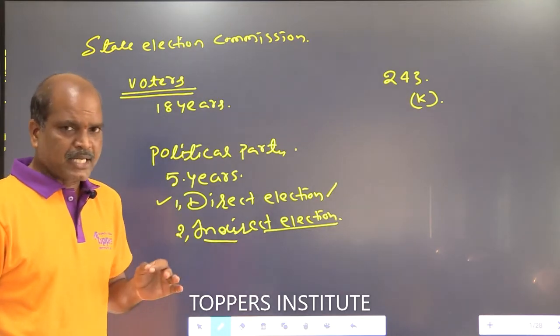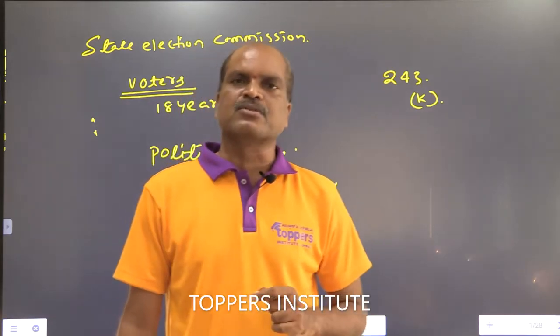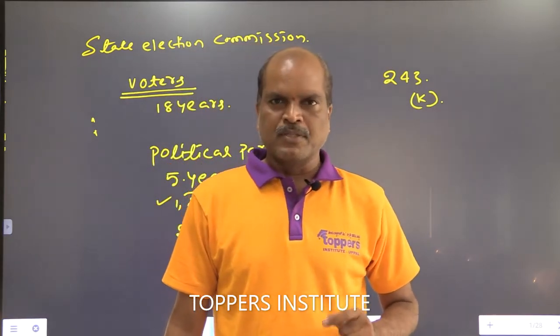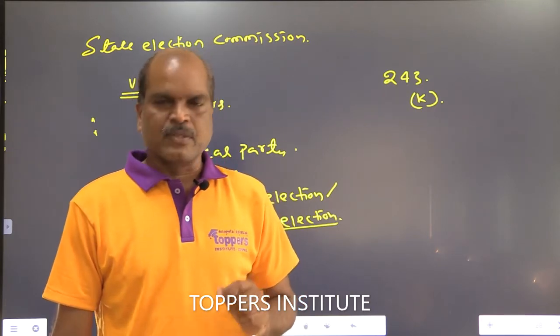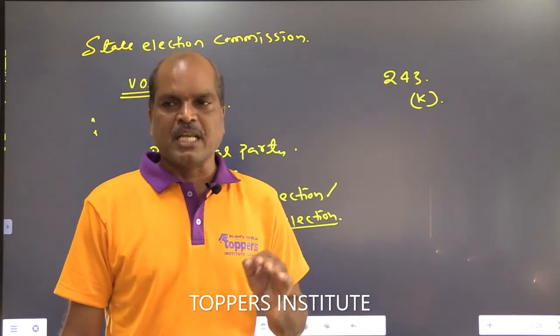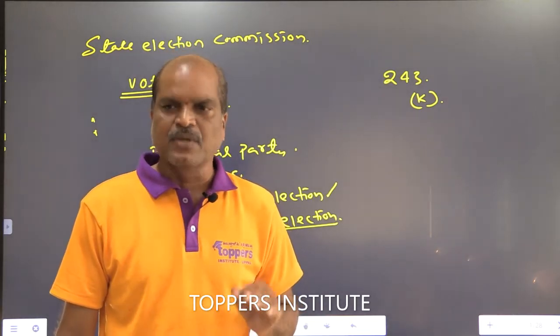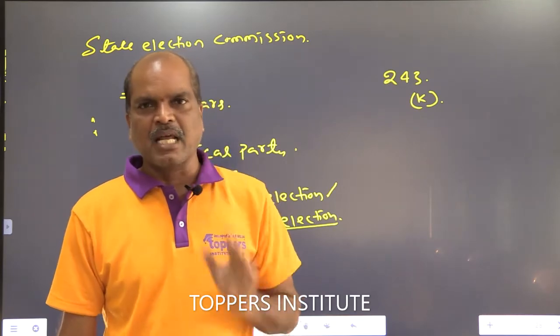We are electing the councillors, and the councillors are electing the chairman and vice chairman. So the chairman and vice chairman election is nowhere concerned with the people, so it is called indirect election. Councillor election is direct election. Chairman and vice chairman election is indirect election. Is it clear? Got it, all of you?